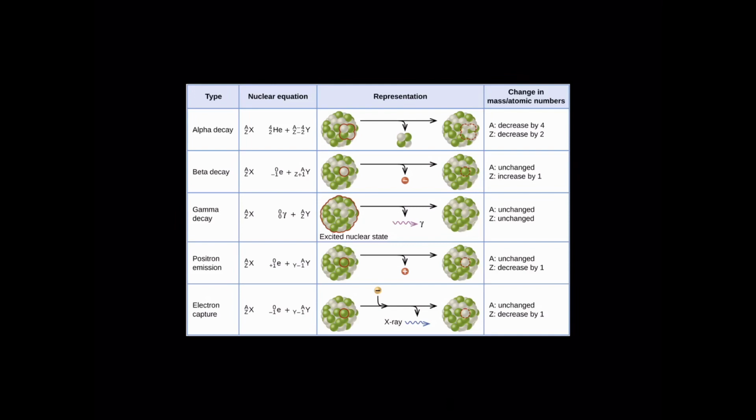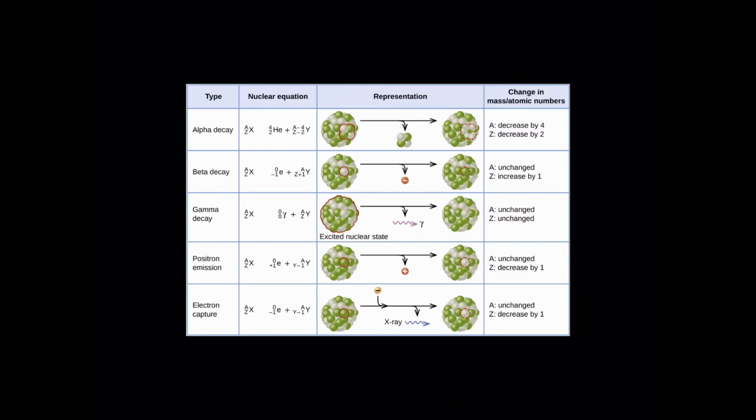Alpha decay will decrease the atomic number by 2 and the mass number by 4. Beta decay will decrease the atomic number by 1, but leave the mass number unchanged. And since gamma radiation is basically just releasing high energy radiation, it will leave the atomic number and mass number unchanged.